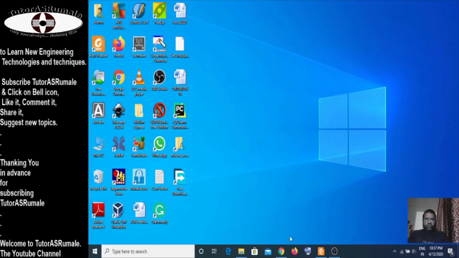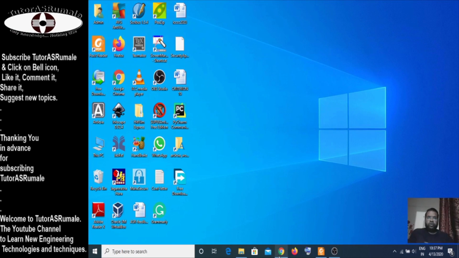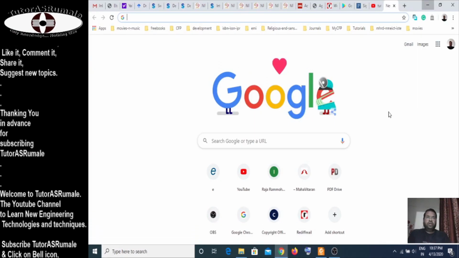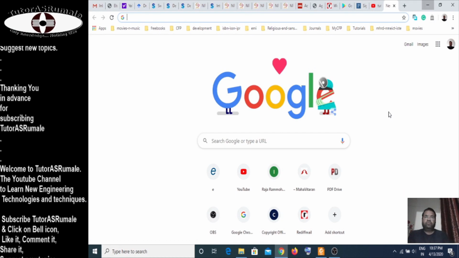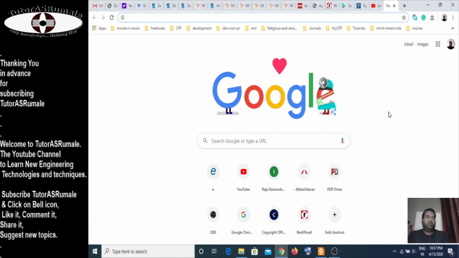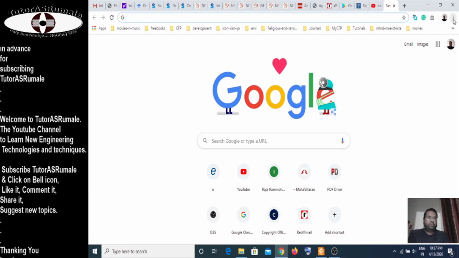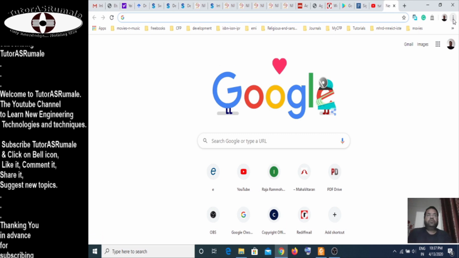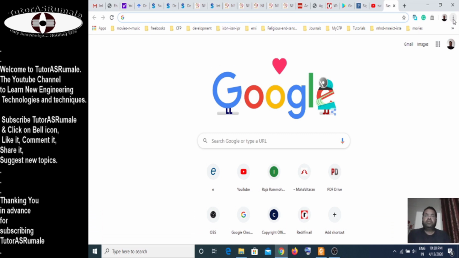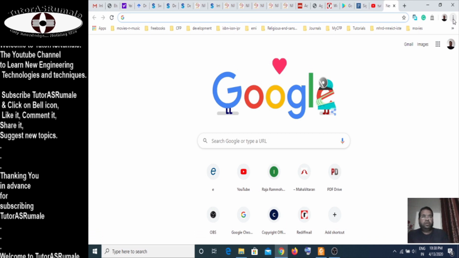Okay. So here, for copyright filing, you first have to be very sure whether your browser is updated or not. If your browser is not updated, you may get some error while filling some forms.